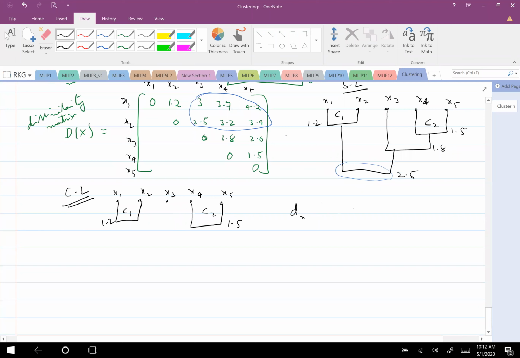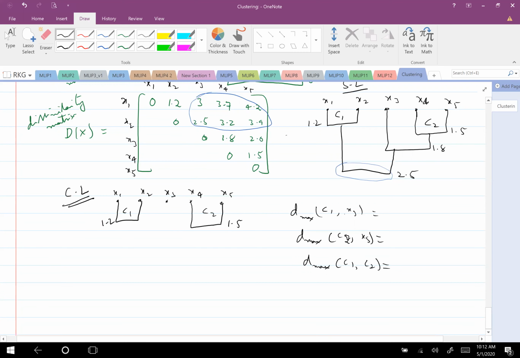D max of C1 to X3 is how much? D max of C2 to X3 is how much? And D max of C1 to C2 is how much? These are the possible combinations here, since there are 3 clusters. Whichever is closest, I will match. So take the minimum of these.